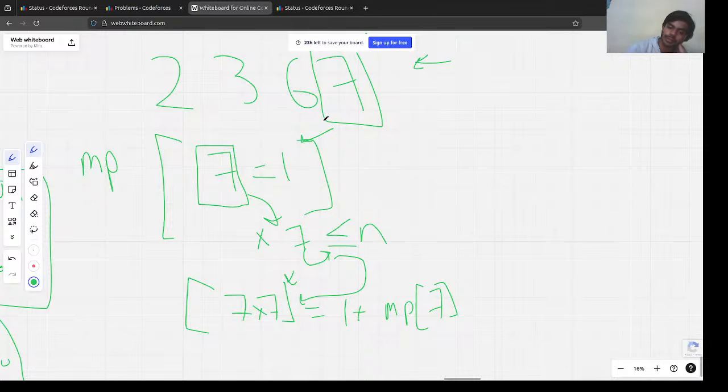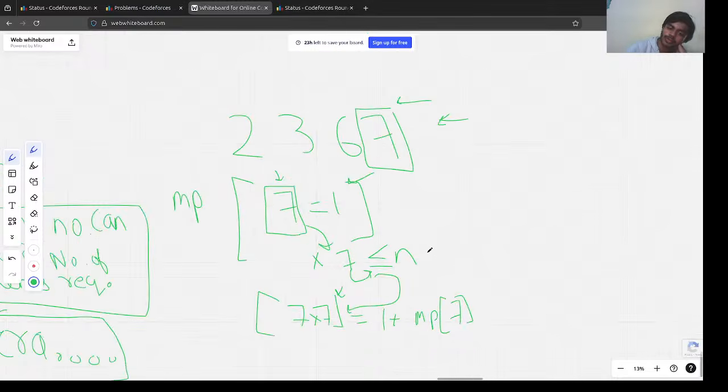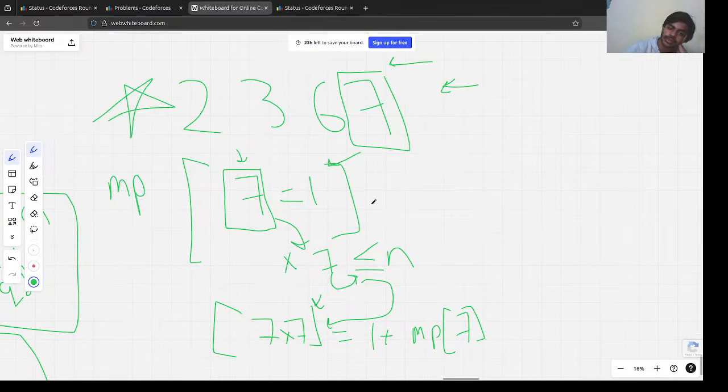So I'll first push this into the map, and iterate the entire map and see if multiplying any key in the map would result in a number less than or equal to n. If it is, that means we are making it for the first time, and the number of operations required to get there would be 1 plus the number of operations required to make the current element, right? This was actually the master observation here.